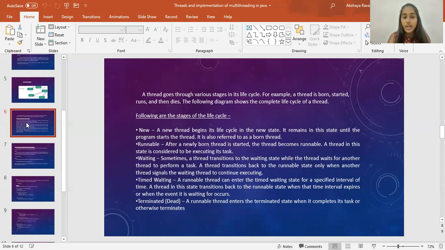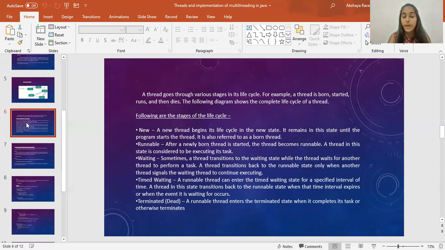A thread in this state is considered to be executing its task and then goes for waiting. Sometimes a thread transitions to the waiting state while the thread waits for another thread to perform a task. A thread transitions back to the runnable state only when another thread signals the waiting thread to continue executing.